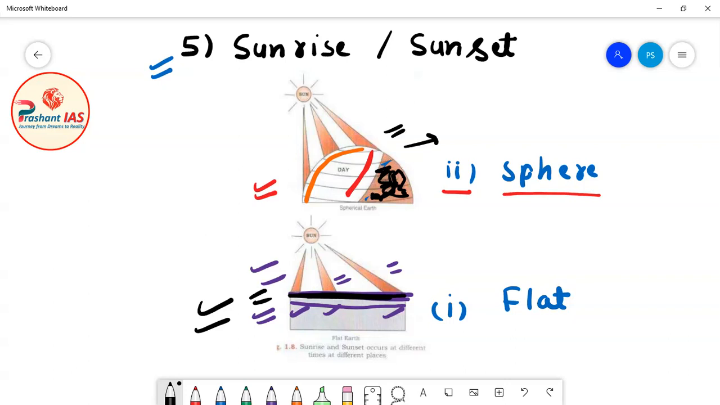Okay, so this condition actually happens in our practical world, that at the same point of time some places experience night, some experience day, some morning, some evening, some afternoon. This happens due to the spherical shape of Earth. So this again proves the fact that earth is not flat in shape, earth is actually spherical in shape. So this is the fifth evidence which proves that the earth is spherical in shape.